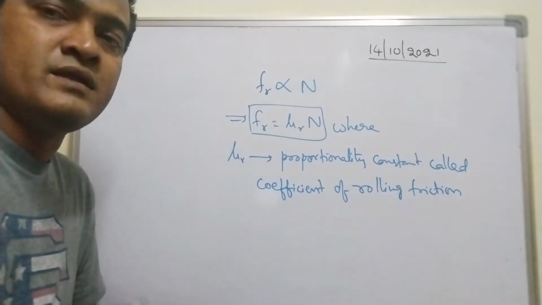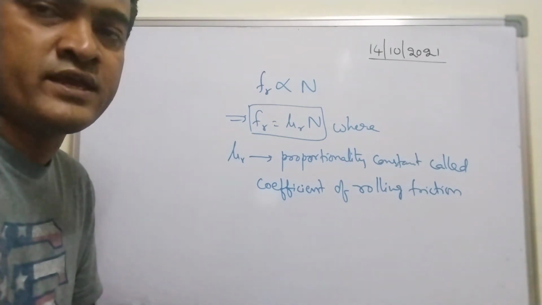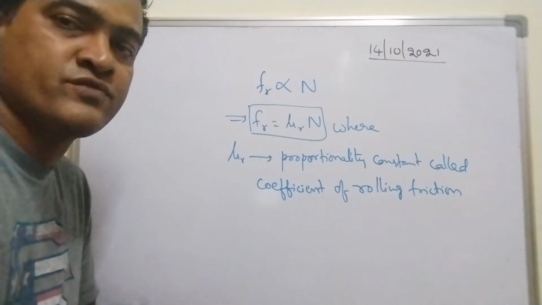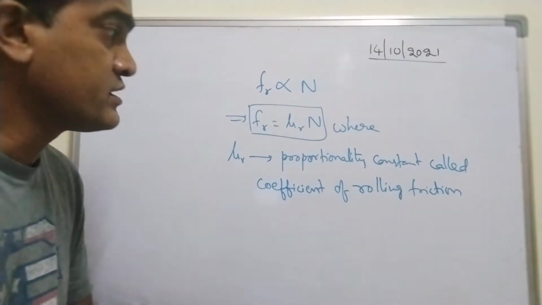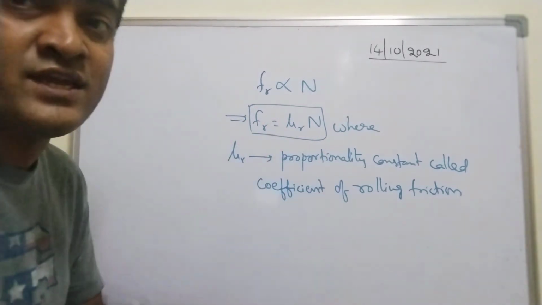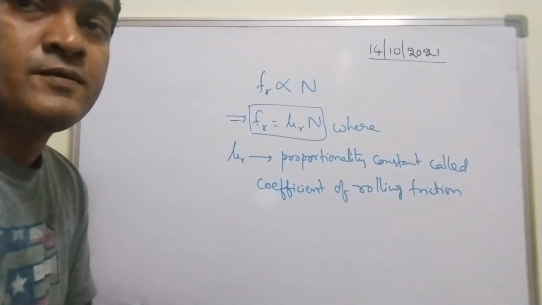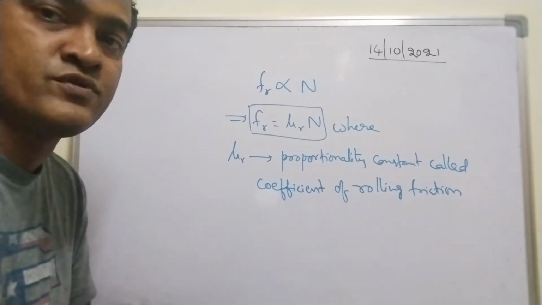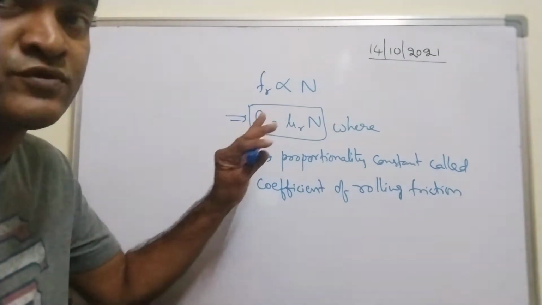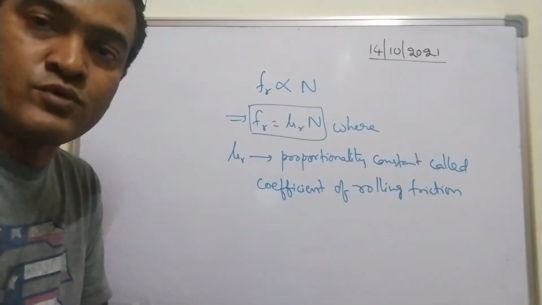So whether you take limiting friction or kinetic friction or rolling friction, in all these three you will have the same formula, but here mu will change according to the type of friction. If you take static friction, you will get mu s. If you take kinetic friction, you will get mu k. If you take rolling friction, you will get mu r.